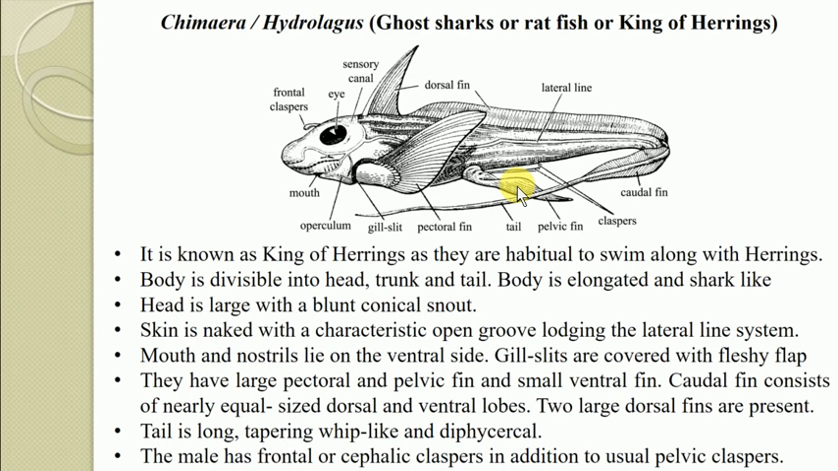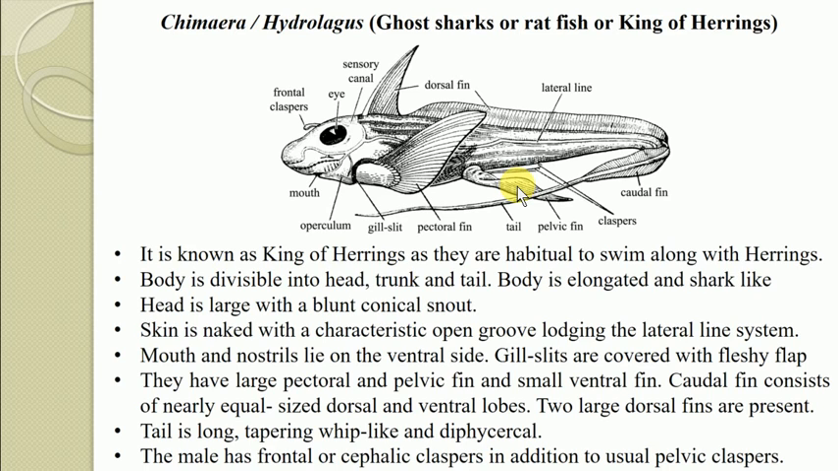And the second example is the chimera, also referred to as Hydrolagus, which is commonly known as the ghost shark, also referred to as a ratfish or the king of the herrings. Now chimera is a marine fish living in temperate oceans at greater depths of 350 to 2200 meters. It occurs in the Atlantic and Mediterranean seas and feeds on small fishes, invertebrates and seaweeds also.